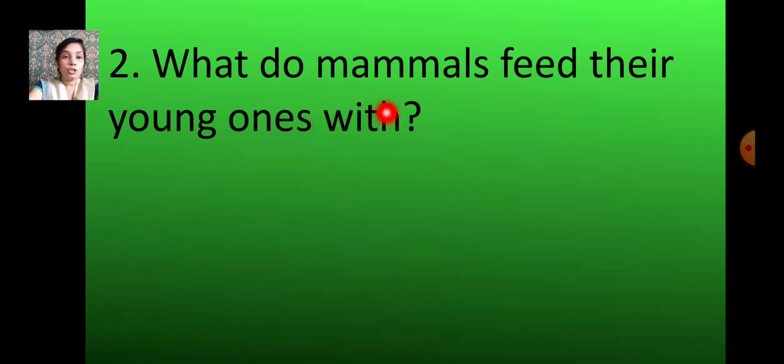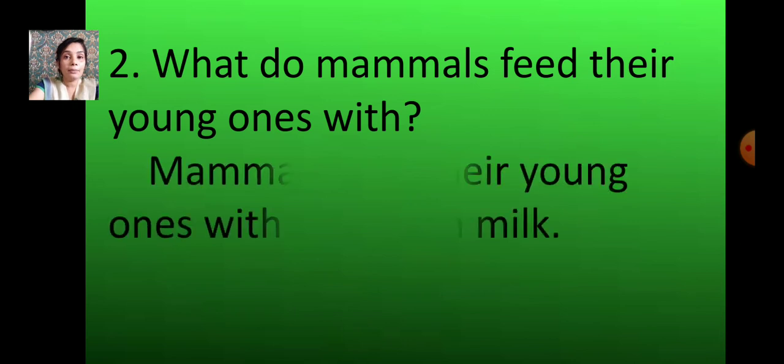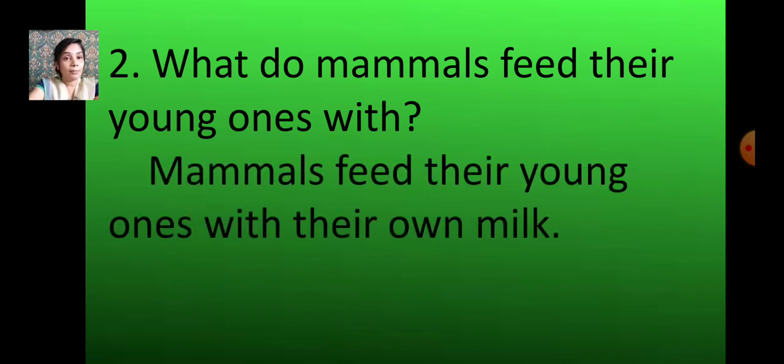And what do mammals feed their young ones with? They feed their young ones with their own milk. The mother animal, the female animal, feeds them. So mammals feed their young ones with their own milk. The animals which feed their young ones with milk are called mammals.